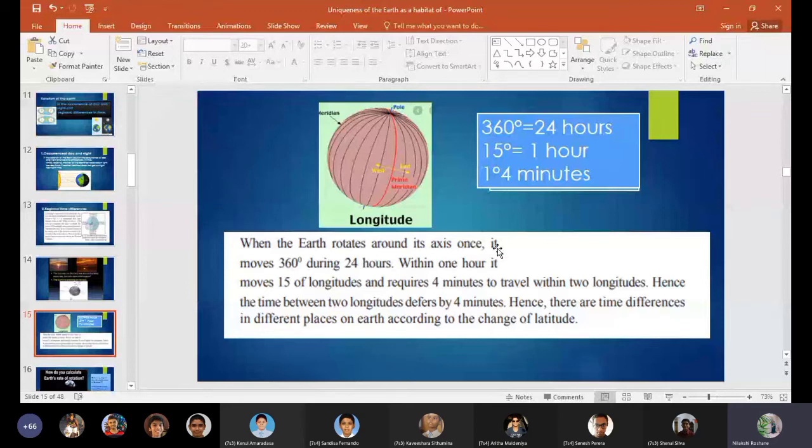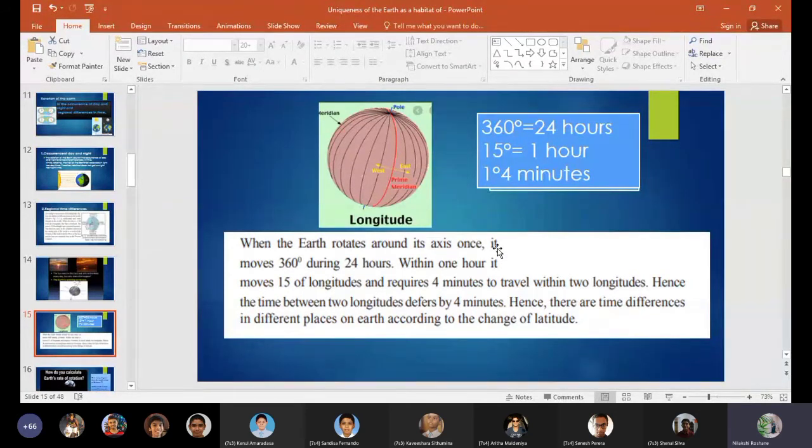So all together it forms 360 degrees. Or we can say the meridians are drawn between two poles. They divide the earth into 360 equal segments. So we have 360 degrees.